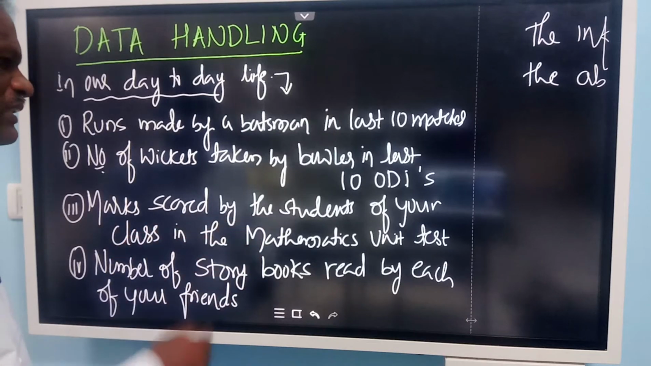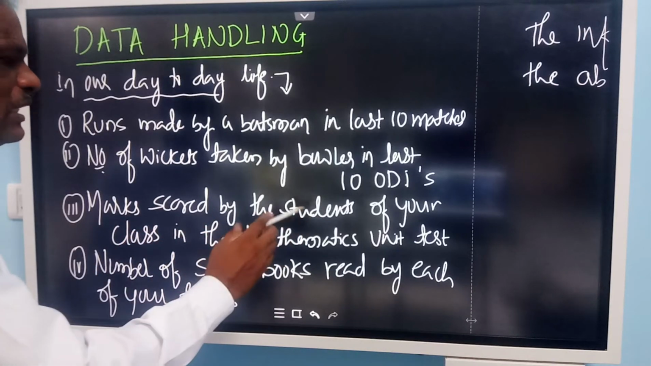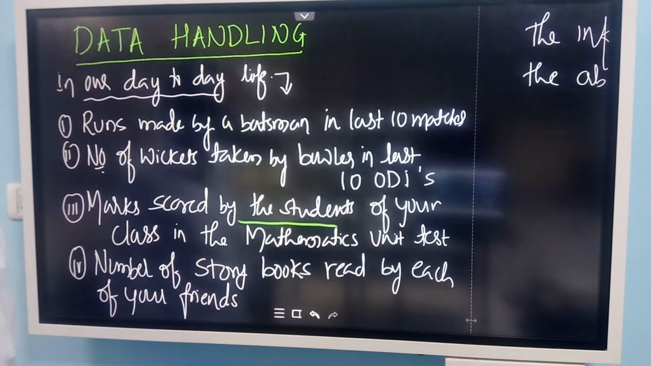Now, marks scored by the students of your class in a mathematics unit test. How many marks did all the students score? To compare that I need to collect the data. I need to collect the marks and record them so that I get information whether they are scoring better or not.